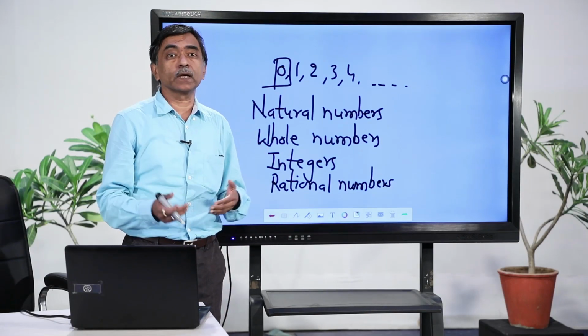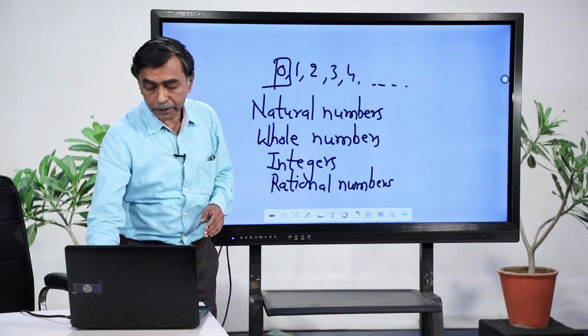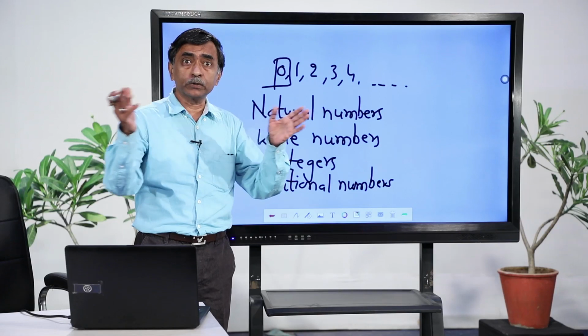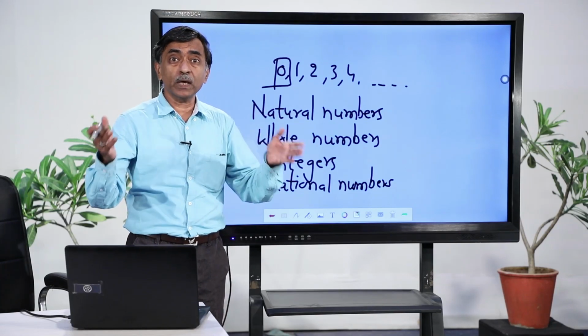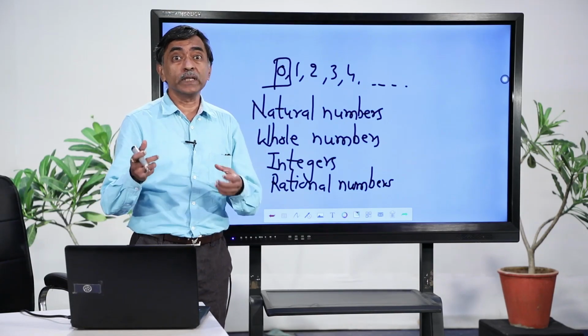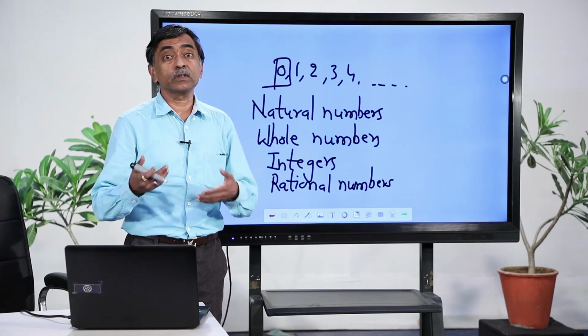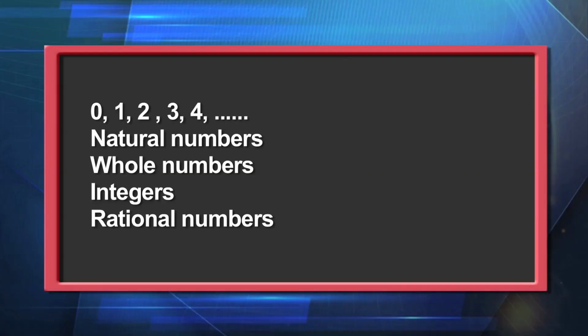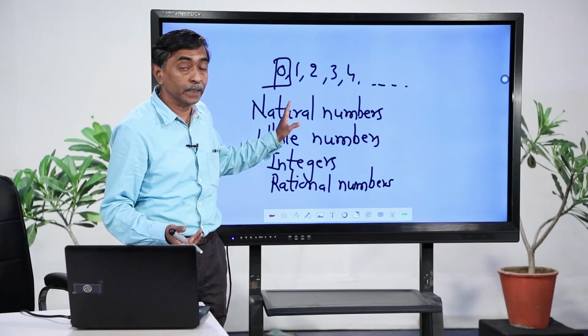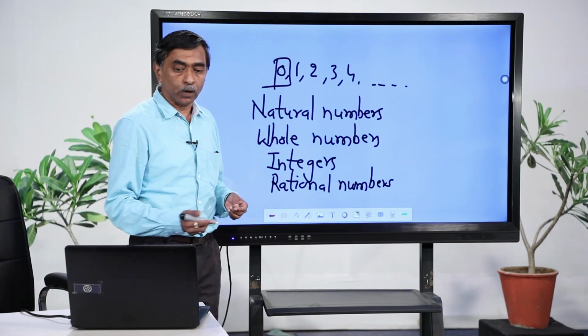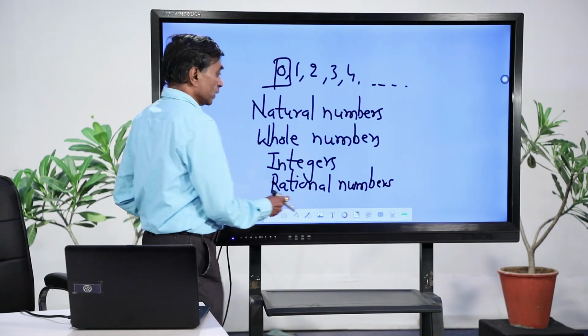As we are proceeding further, we are proceeding to larger collections of numbers, because, as I said earlier, whatever situation comes before you, whatever things are present in your environment, those things demand coding in terms of numbers, and so different concepts of mathematics are generated. The generation of number systems is one of the concepts that we are dealing with here. It is not just the number system or arithmetic, it is a whole part of mathematics that is being studied. Now, let us proceed further with one more example.